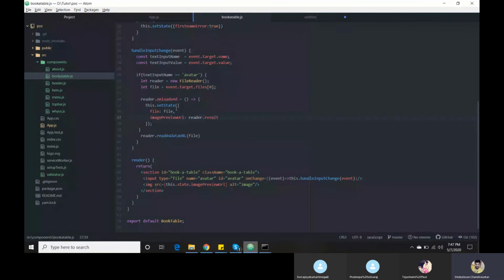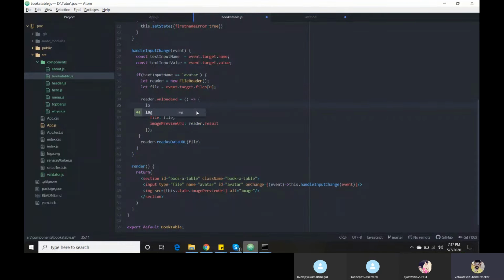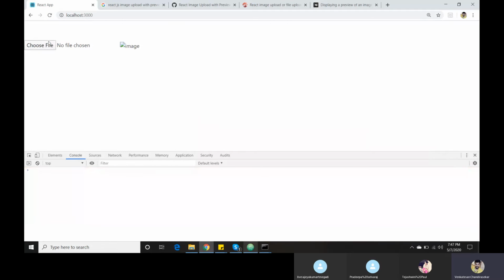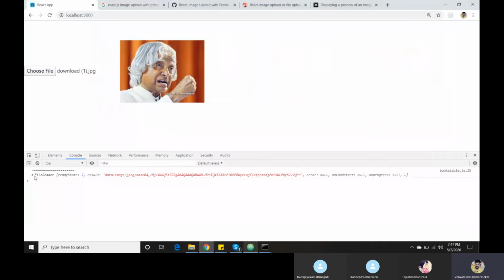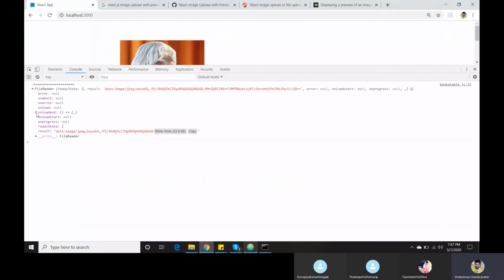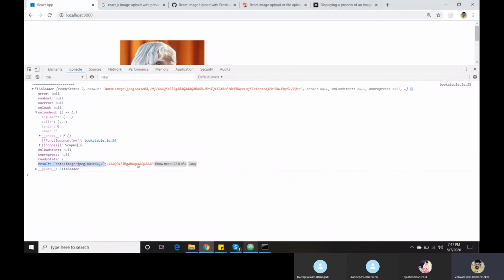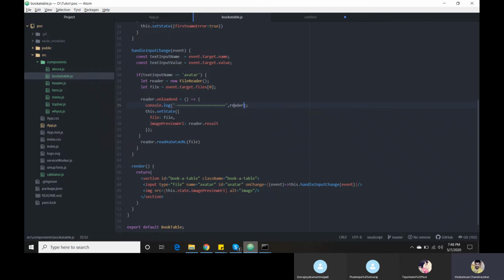In our reader result, if you go to the console here, then probably you will get all your values. FileReader gives you default functions and the result, everything. So it tells how much data you are getting from your desktop, and based on that, we will do some conditions.